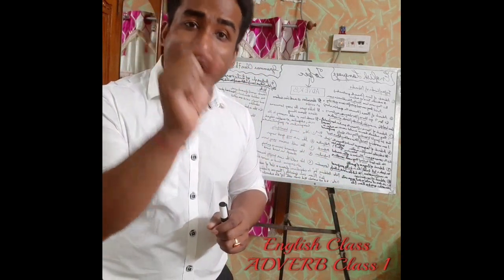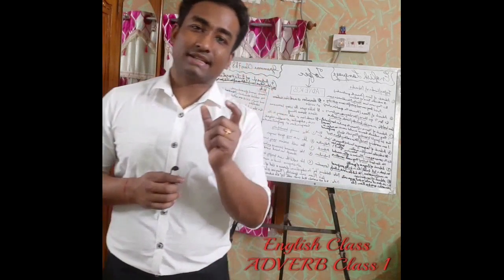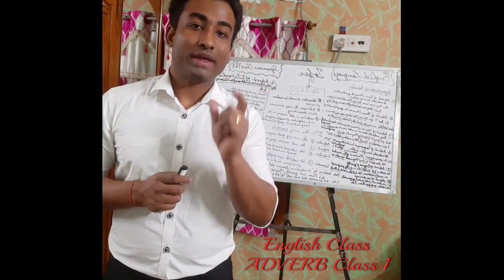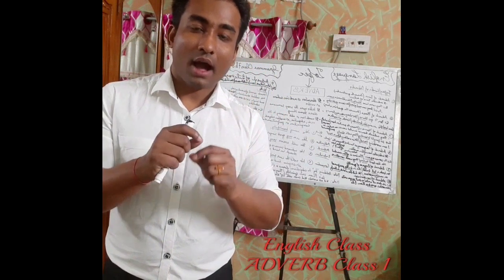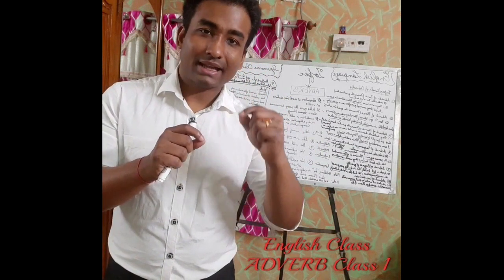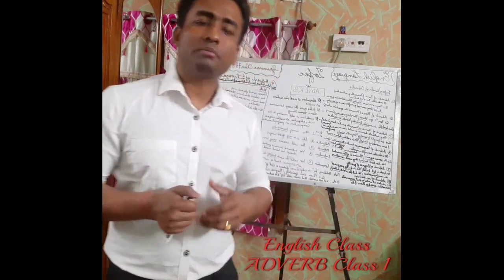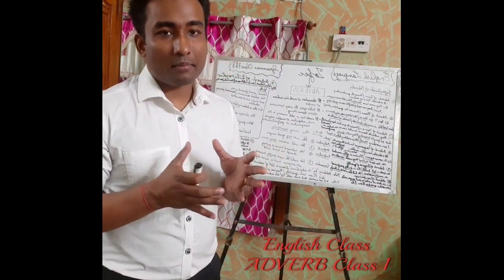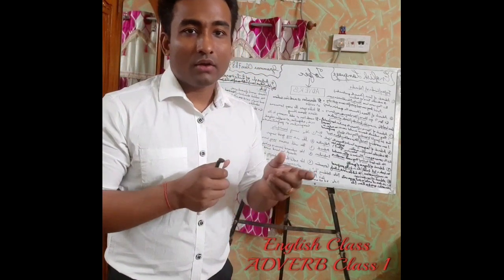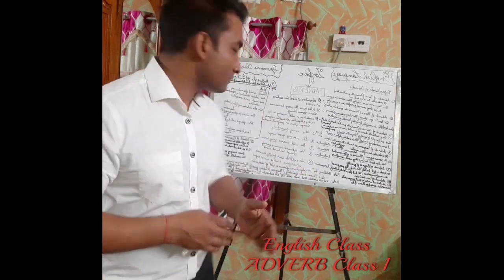But how have we made this word? Obviously quick is an adjective. Quick is an adjective. So now I'm putting ly at the end of the word quick and I'm making an adverb. So most of the words which are adverbs, you will find that they have become an adverb with the help of adjective plus ly put at the suffix of the word.